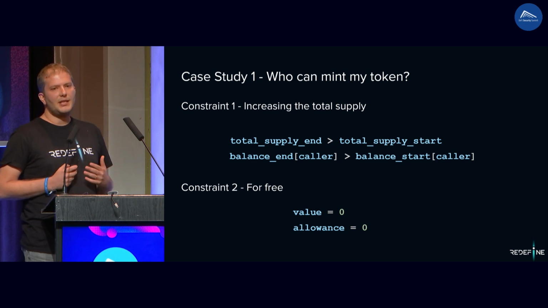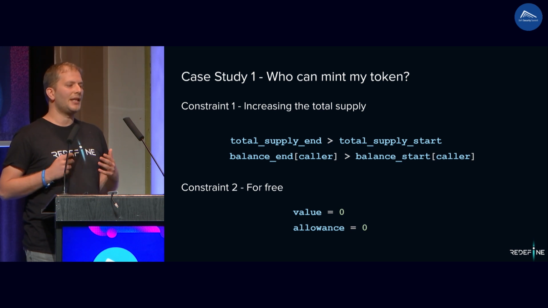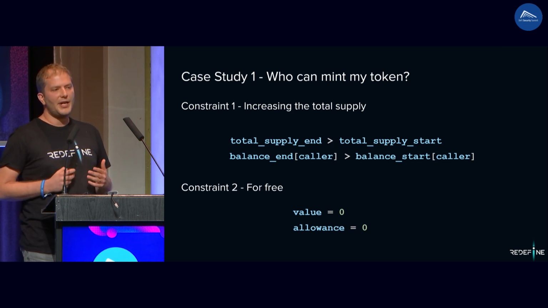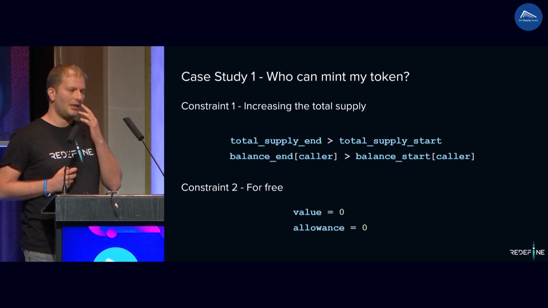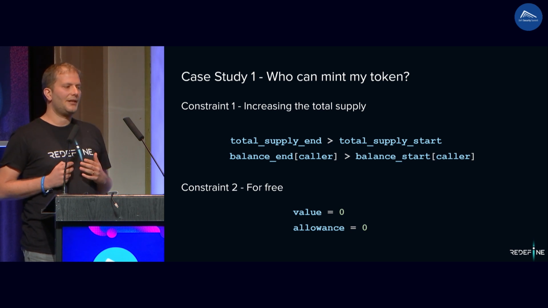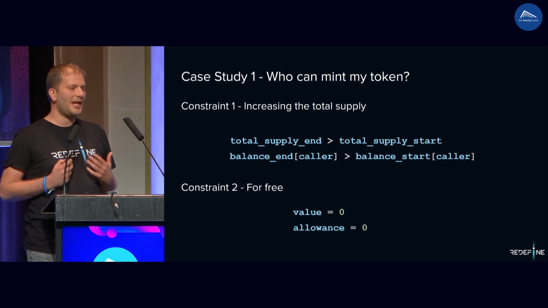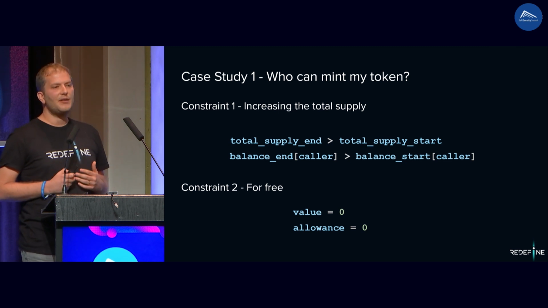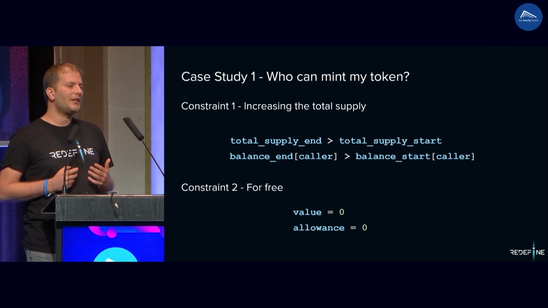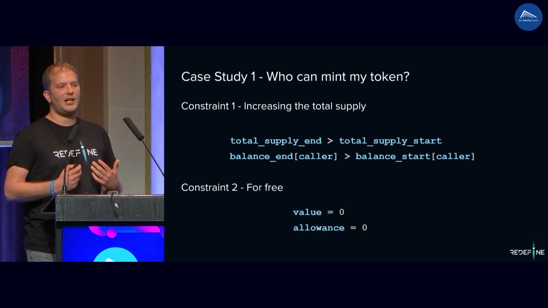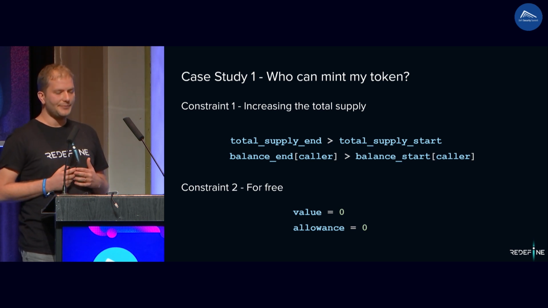Now, minting can be legitimate, for example, in wrapped tokens and LP tokens. So we need to find a way to differentiate between legitimate and illegitimate minting. For that, we add another constraint, minting for free, which means the caller doesn't give any value in return for the minting. So we also define value equals 0 and allowance equals 0.